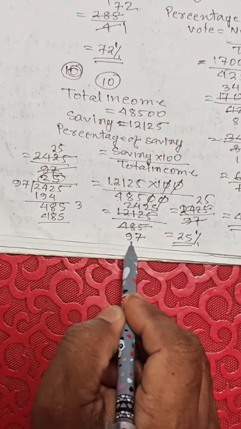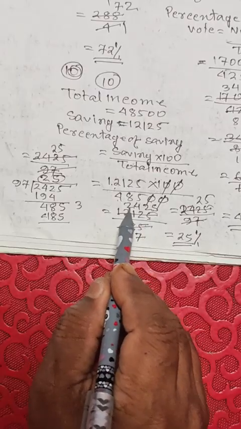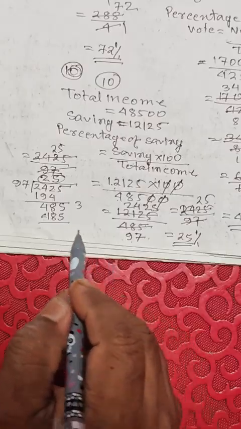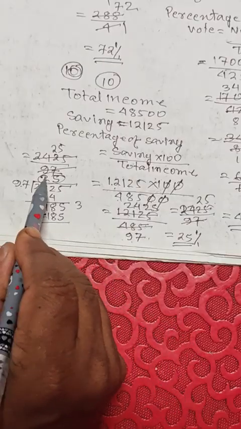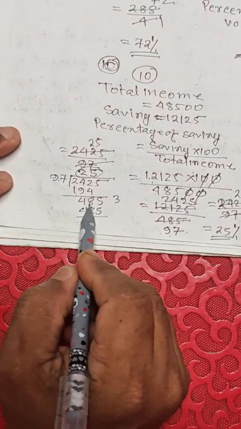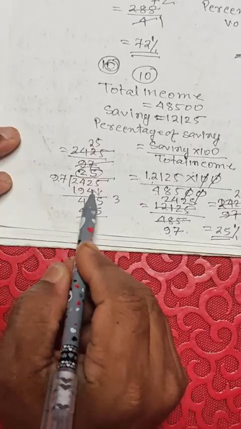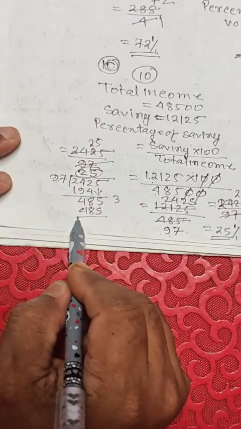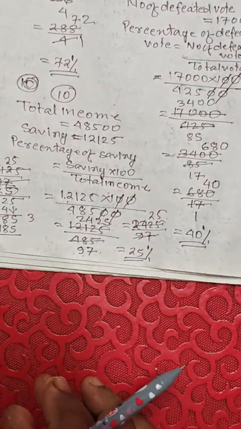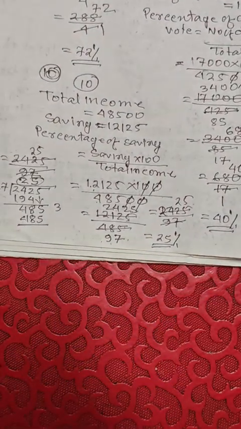This is 97. 2425 divided by 97. Cancellation is directly not possible. So 97 into 2 is 194, minus, 48, 5 brought down, we made 485. So the ultimate solution is 25%. Percentage of saving is 25%.